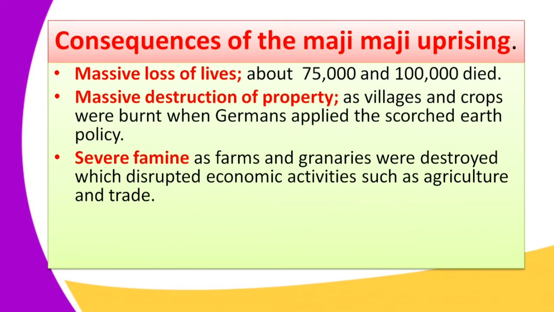Three, there was a severe famine. As farms and granaries were destroyed, it disrupted economic activities such as agriculture and trade. So the famine came because the farms and the granaries were destroyed during the scorched earth policy, and this disrupted economic activities such as agriculture and trade.